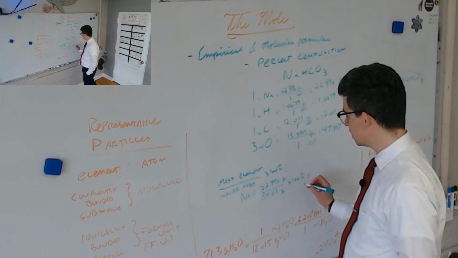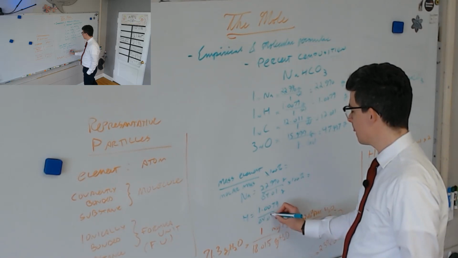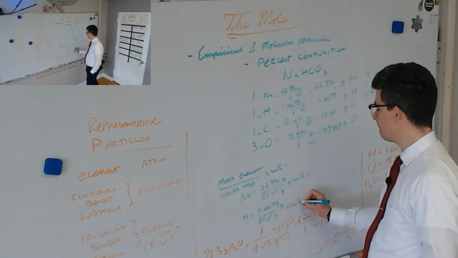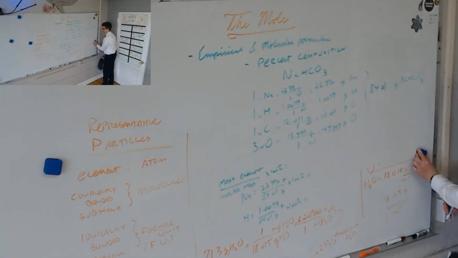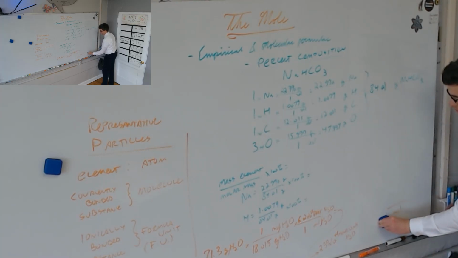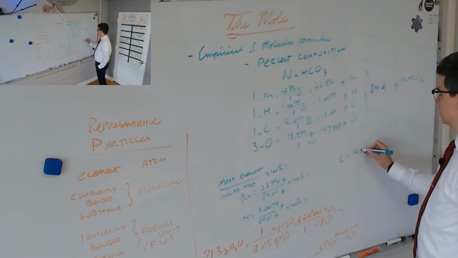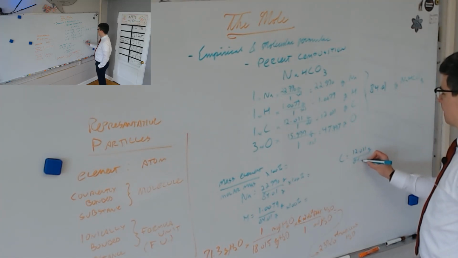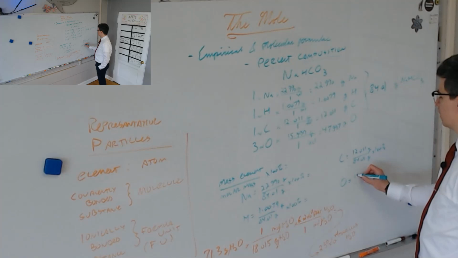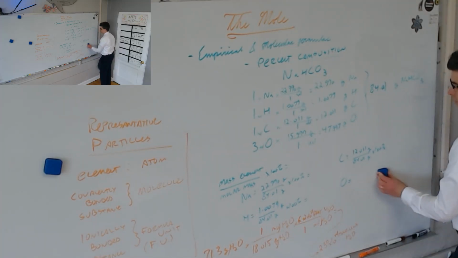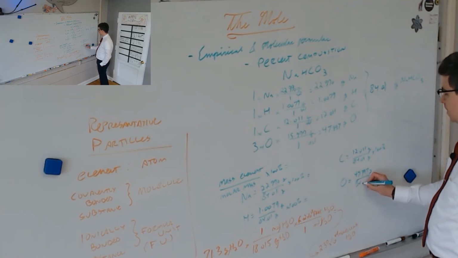So for sodium, it's going to be this. For hydrogen, it's going to be this. I'll erase this now so we have a little bit more room. For carbon, it's going to be this. Do you see where I'm getting these numbers from? And this makes sense to you? Anyone else?